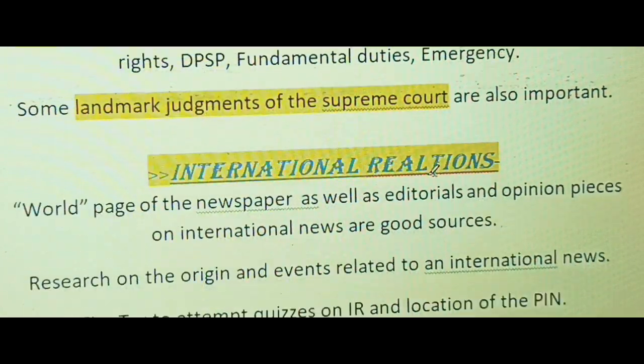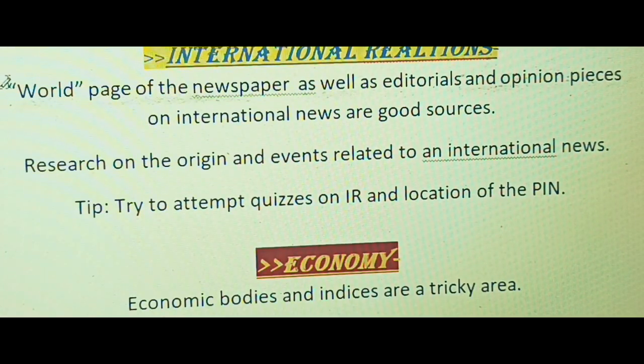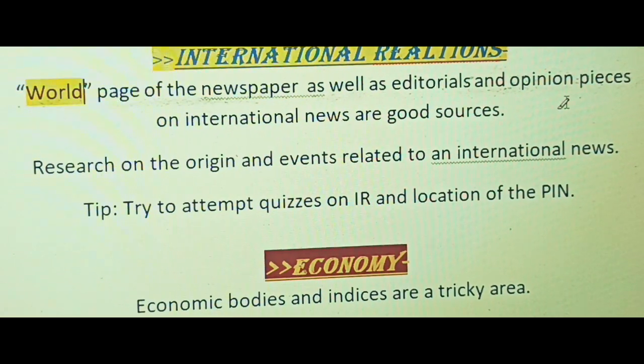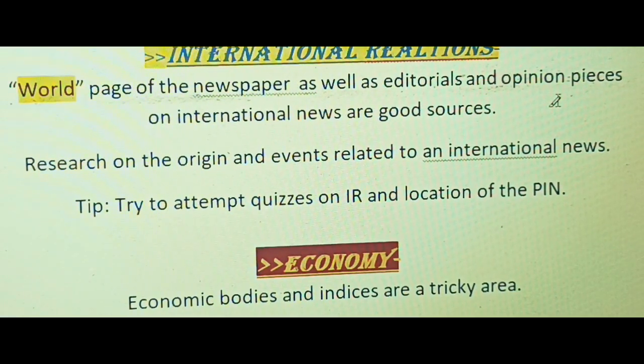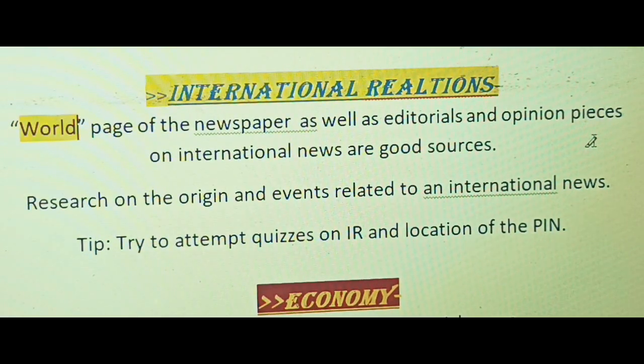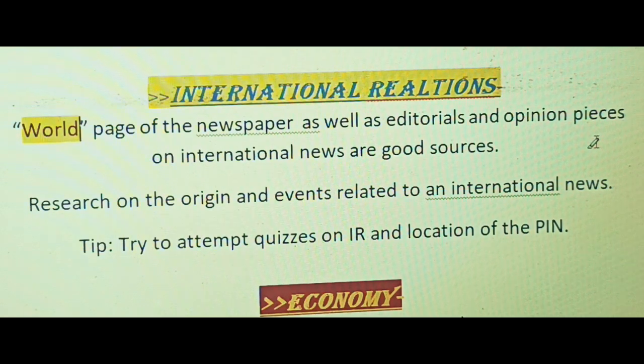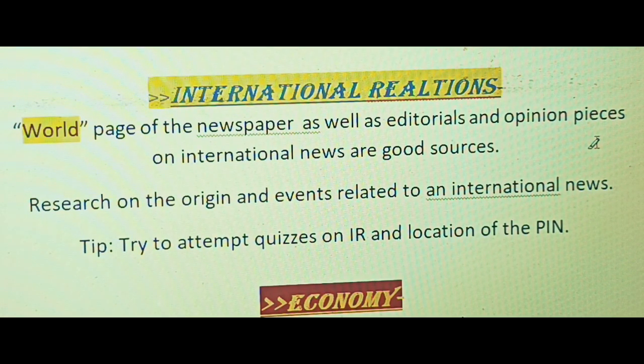Next we have international relations. The world page is one of the good sources for this. The newspaper's world page is the most handy thing you can have. Editorials, opinion pieces on international news are the best sources for international relations.